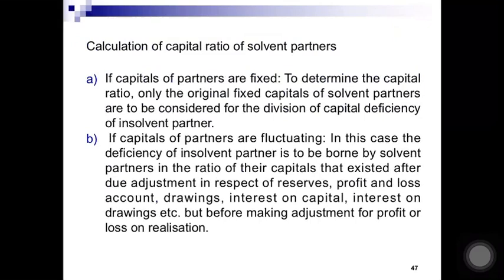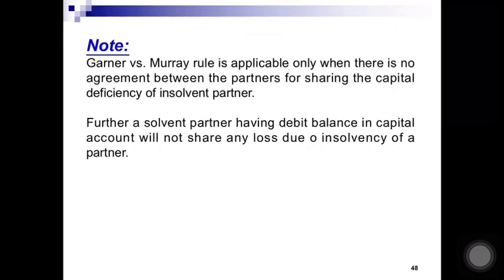drawings, interest on capital, interest on drawings. But students, make it a point, before making adjustment of profit or loss on realization, you will prepare capital accounts, you will make all the adjustments except the profit or loss on realization, and then you will find out their capital. Then you have to find out the ratio. So in this ratio, the solvent partners will bear the loss of the deficiency of the insolvent partner.